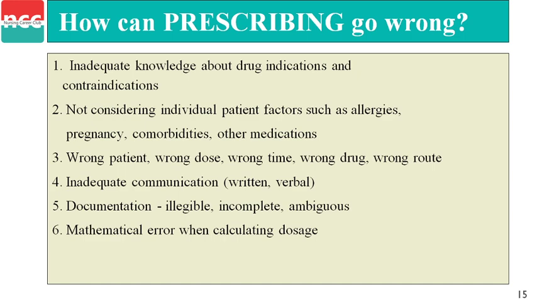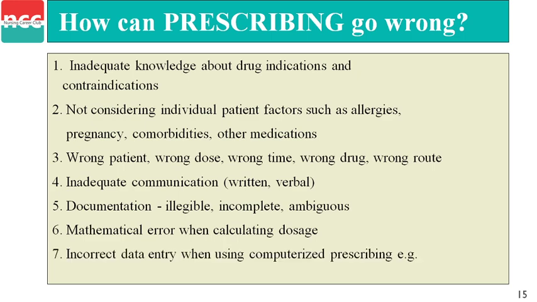The nurse does not know the calculation. The proper calculation is most important while giving the drug. If the nurse does not know the proper dose and the proper medication while giving to the patient, medication error can occur. Last one is incorrect data entry when using computerized prescription. If the data entry is not correct, an error can also occur.